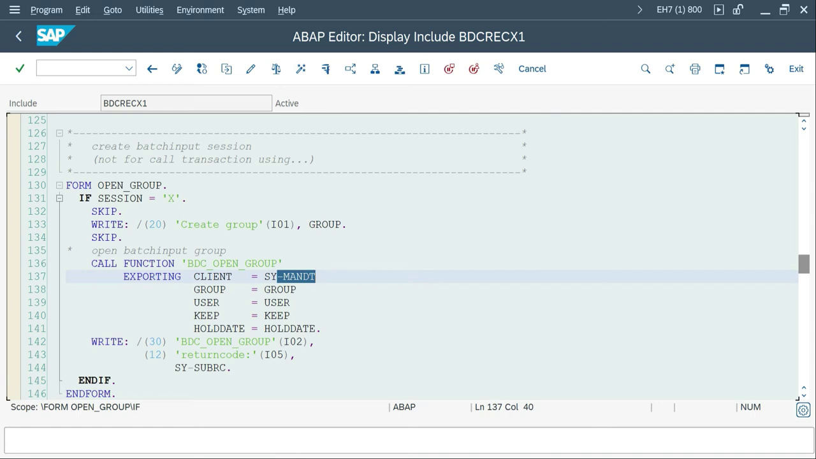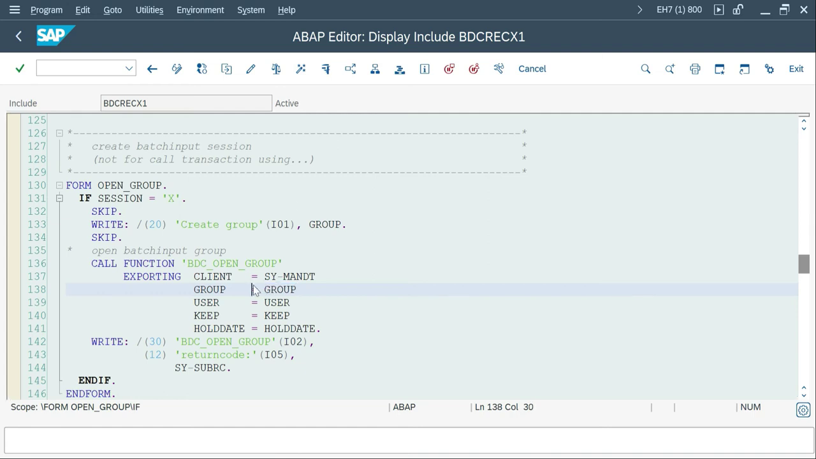First one is client. Then group name, you can give whatever name you want. User, the user who is executing the transaction, and keep, whether you want to keep the particular session for long. Sometimes what happens, if it is success, it won't keep the session. So if you want to keep the session, you have to explicitly give this option as X. Hold date is nothing but, suppose I'm running and I'm creating a group. One clarification, group or session both are same. Technically they call this group, and by practice we use the session.